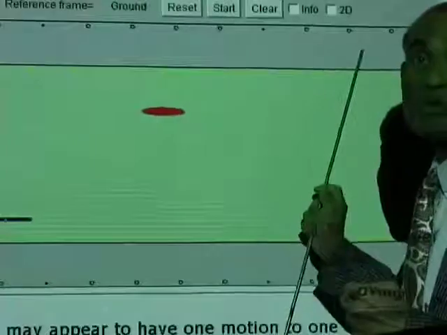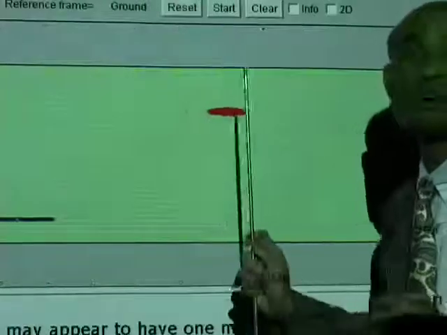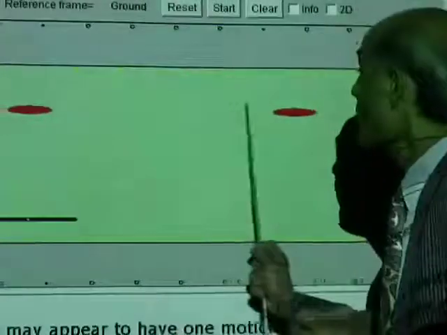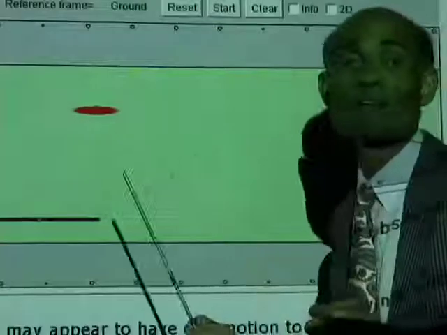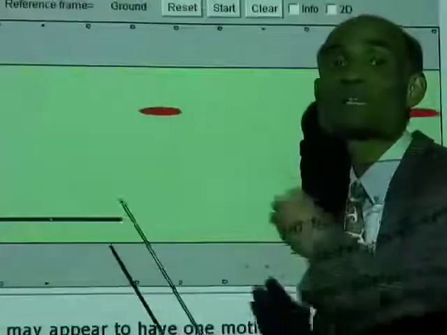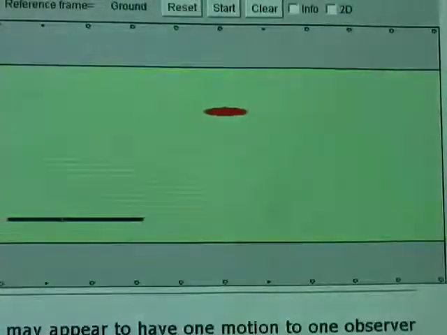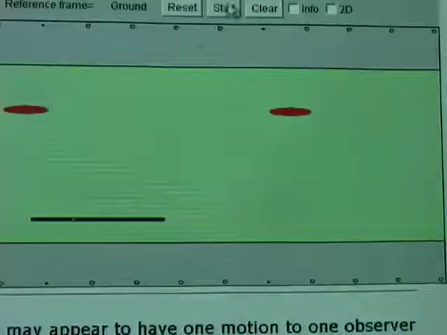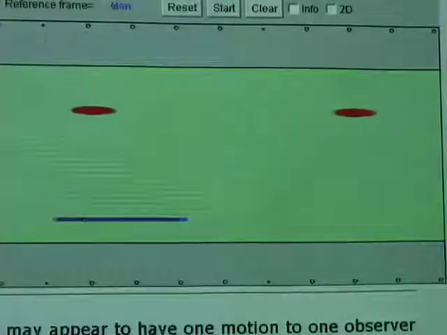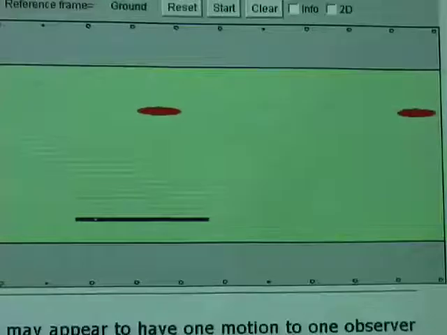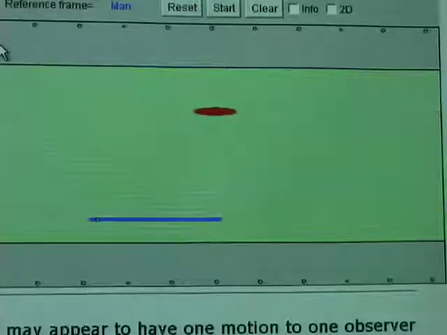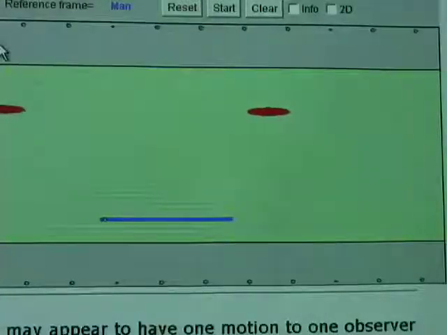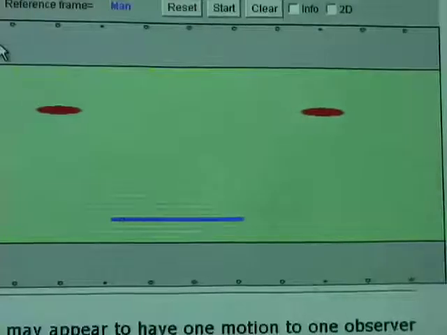So the man will measure the velocity of the boat as 5 minus 1, that is 4 meters per second i. There you are. Let's go and bring the man to a stop. There you are. We are now measuring the velocity of the boat.